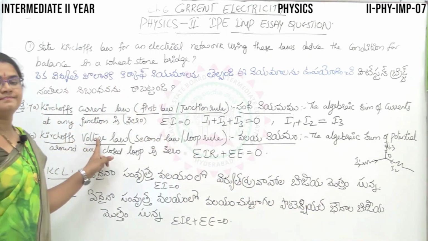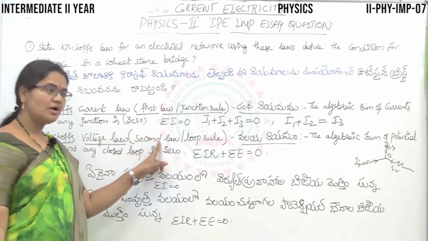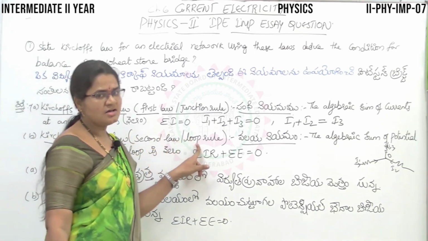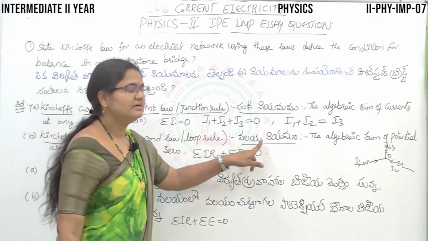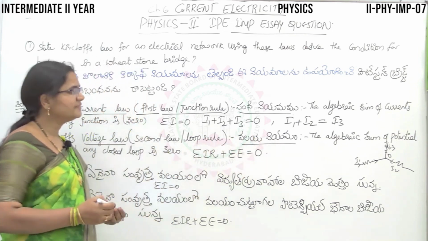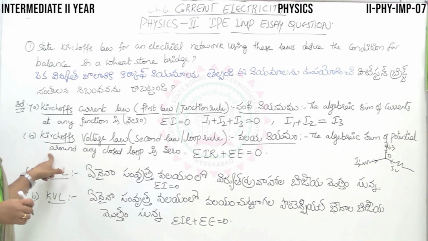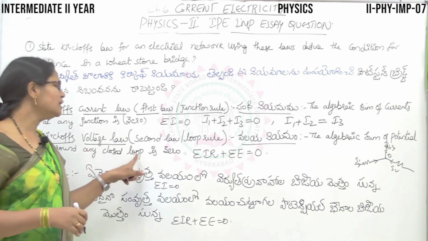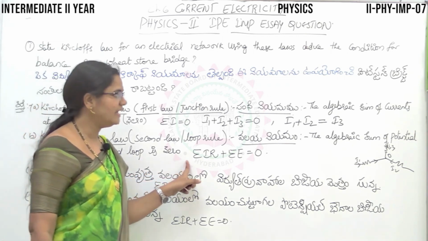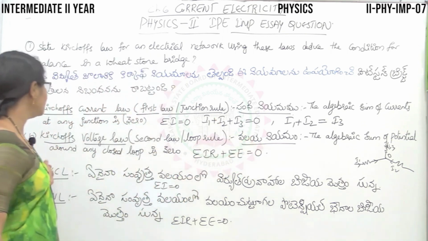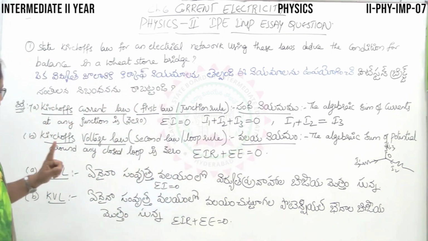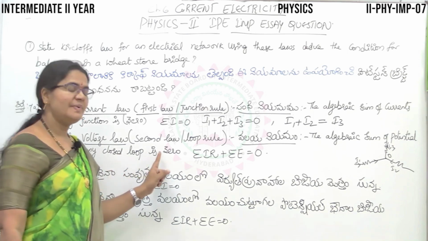Kirchhoff's voltage law, the second law. It can be called the second law, also the loop rule. So the algebraic sum of all potential differences around any closed loop is 0. I repeat, the algebraic sum of the potentials around any closed loop is 0.